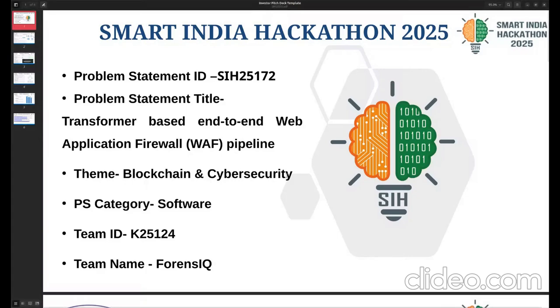Our team name is Foreign IQ, and our problem statement is a transformer-based end-to-end web application firewall pipeline. Our project is to develop a web application firewall using a deep learning method called transformer. So why do we need that?